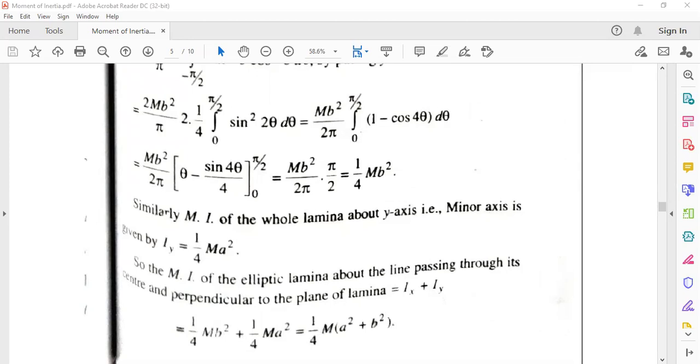Because here it is told that we have to find out the moment of inertia for the straight line which is perpendicular to the plane of the ellipse. So the straight line which is perpendicular to both Ix and Iy, it will be cut at Ix and Iy. So we are adding these two.